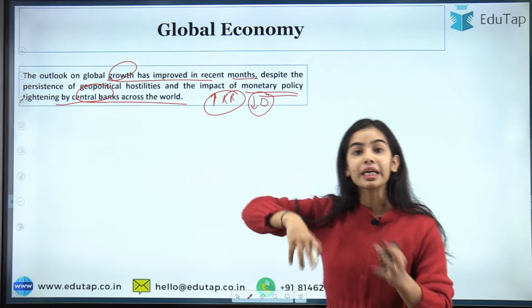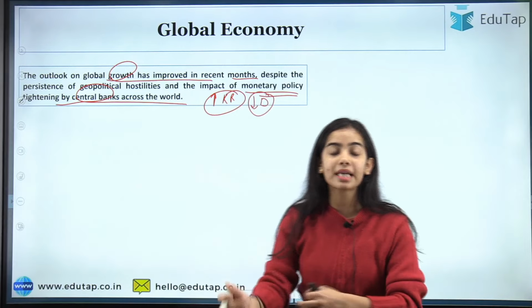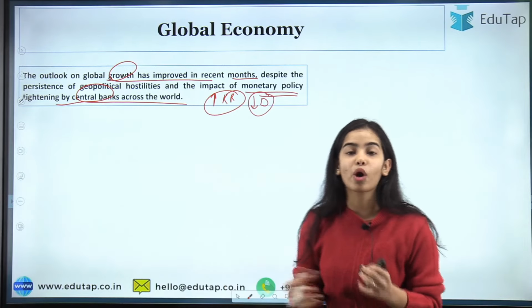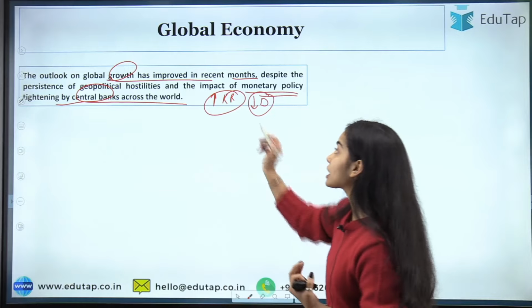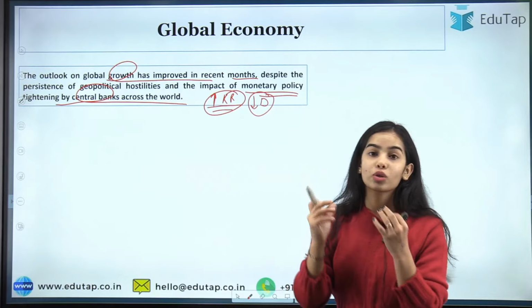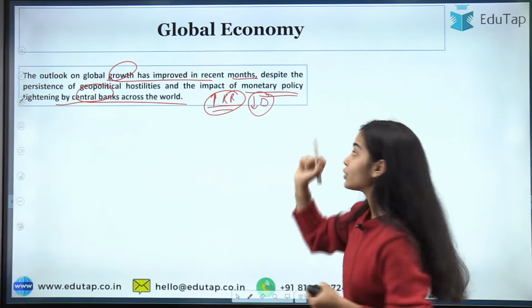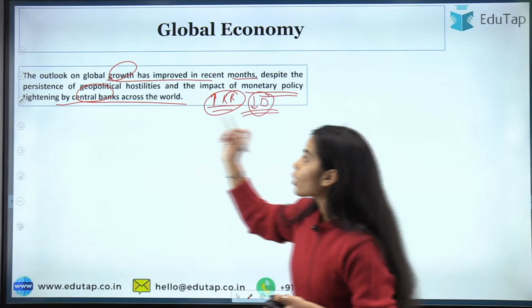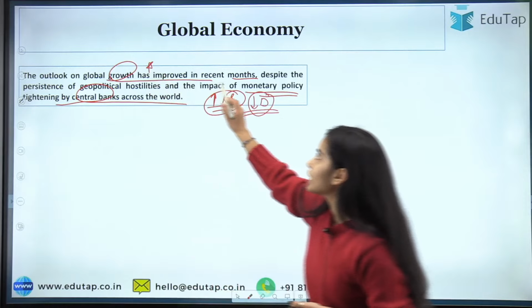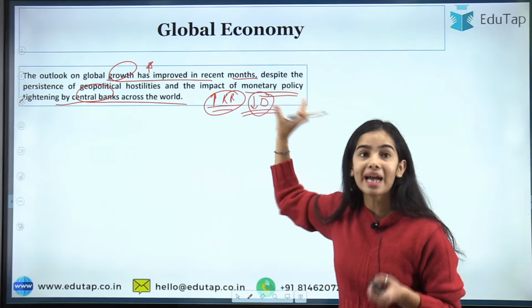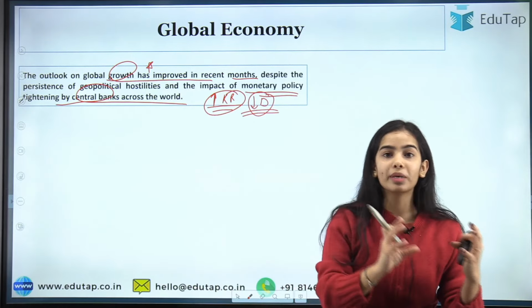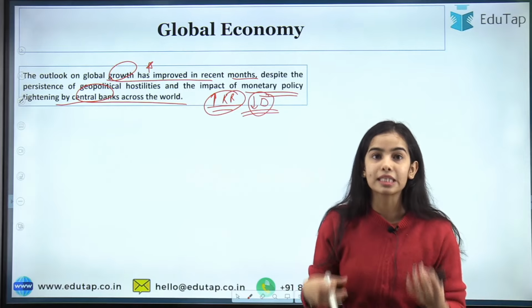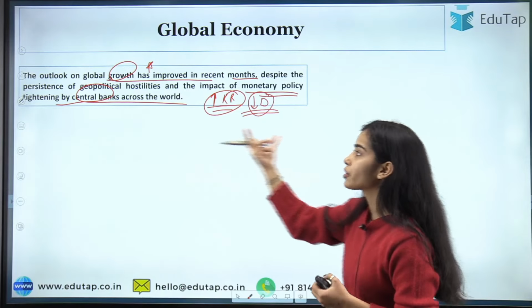And similarly, in the global economy, all the advanced economies, all the other economies, are also increasing their rates, so they are tightening the monetary policy, due to which the demand in their economies is decreasing. So, the outlook on global growth has improved in the recent months despite the persistence of the geopolitical tensions, and the impact of the monetary policy tightening.